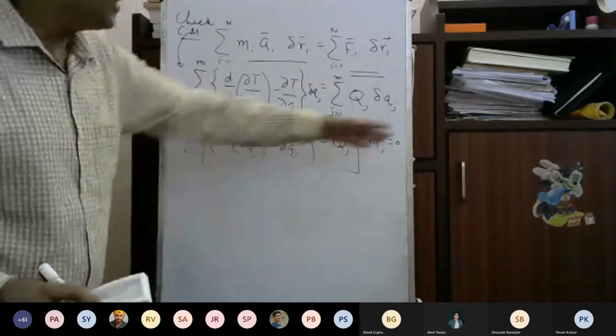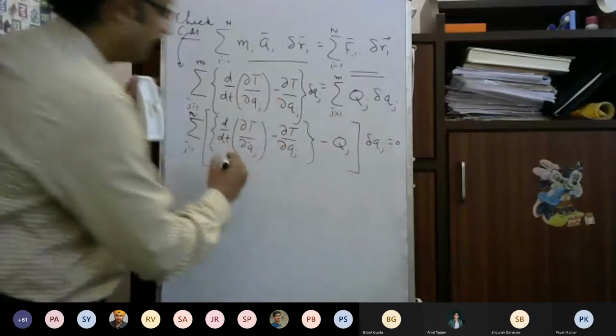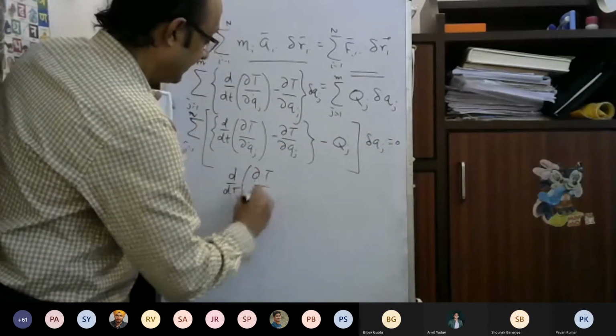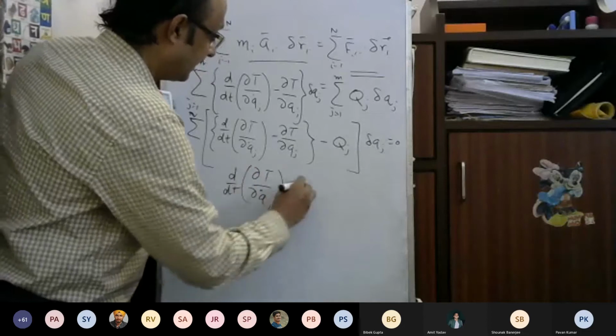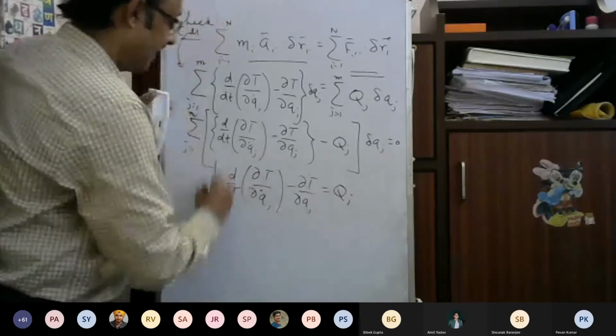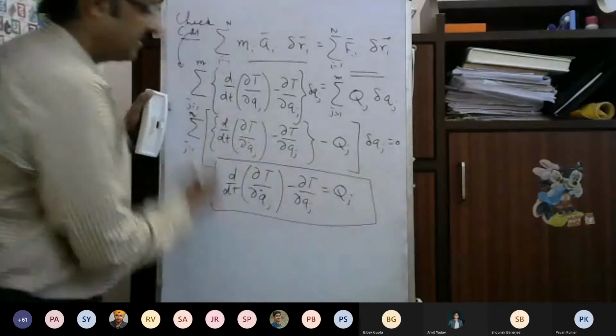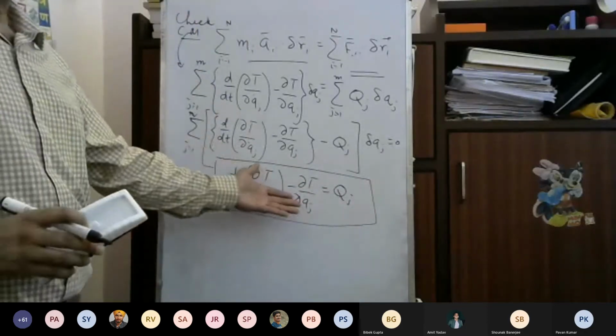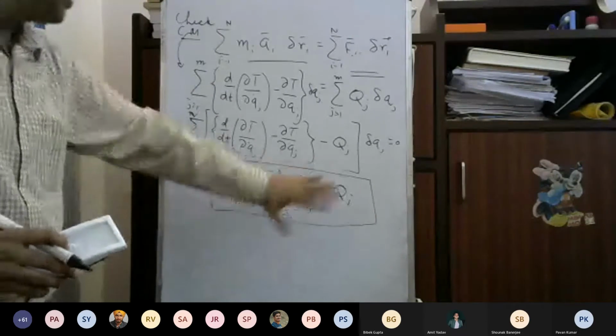So the only way is that d dt of del T by del Qj dot minus del T by del Qj equals Qj. This equation is known as the Lagrange equation of motion.